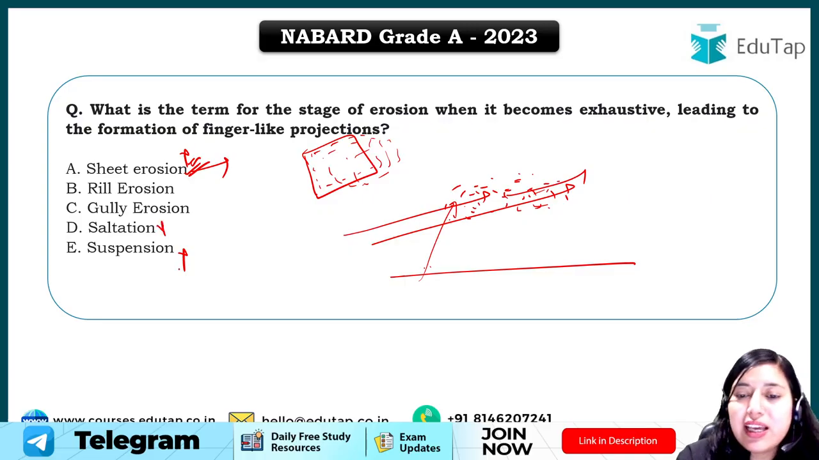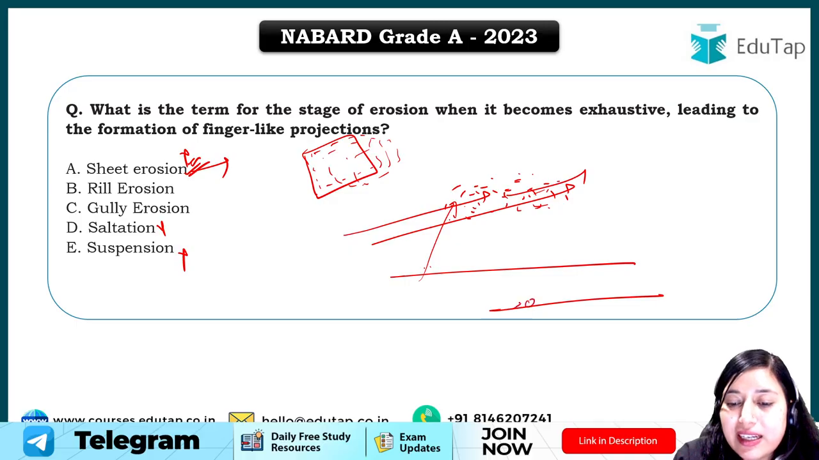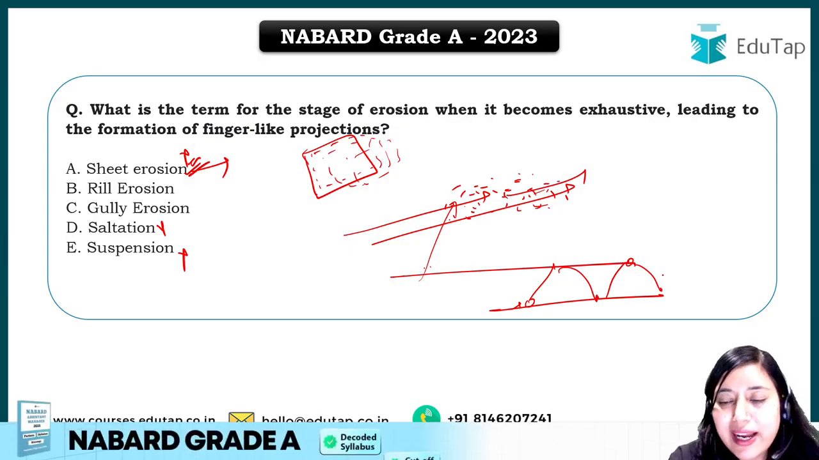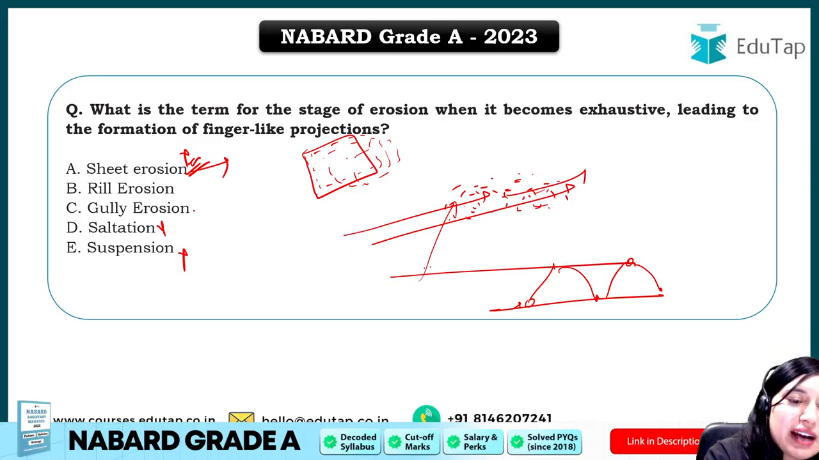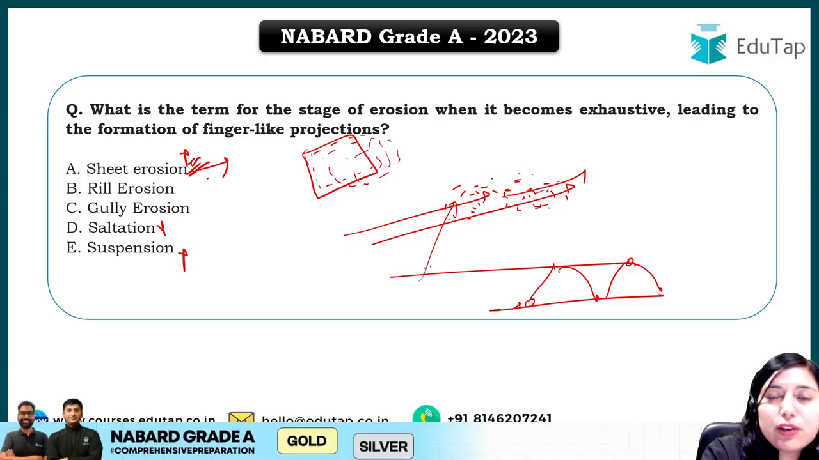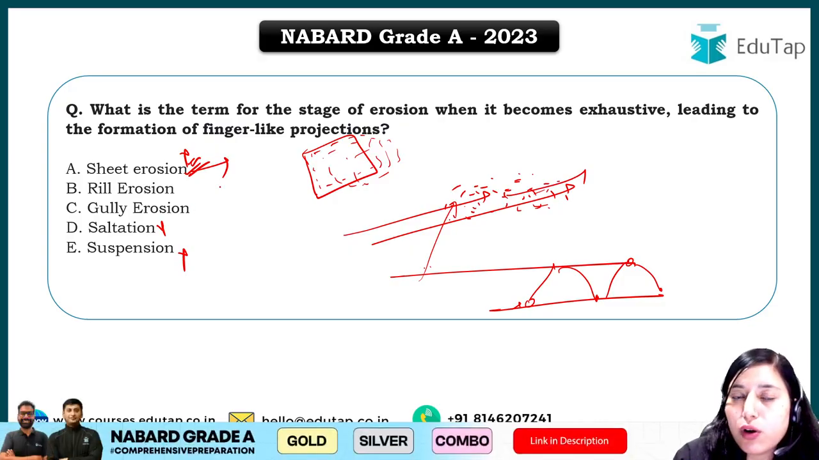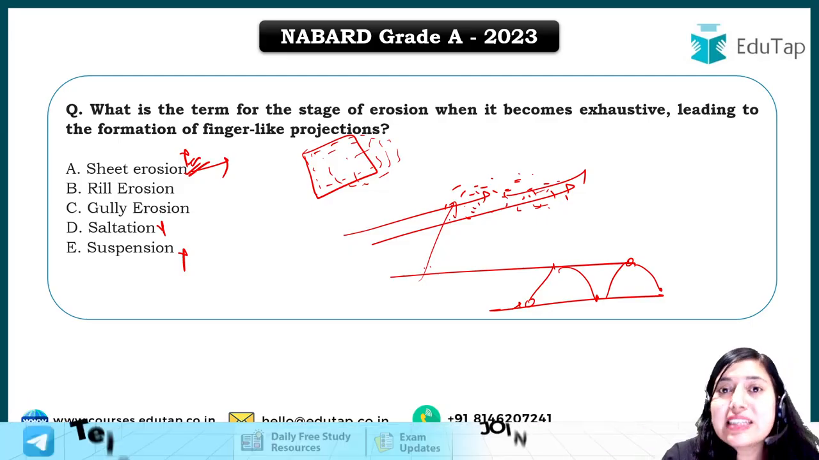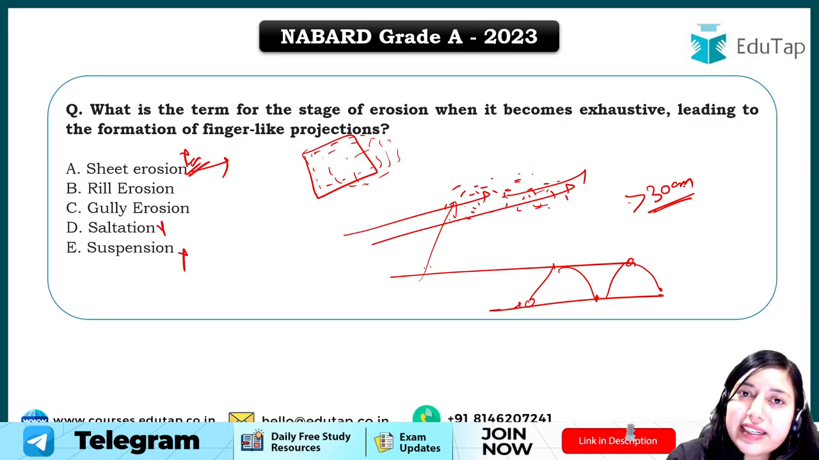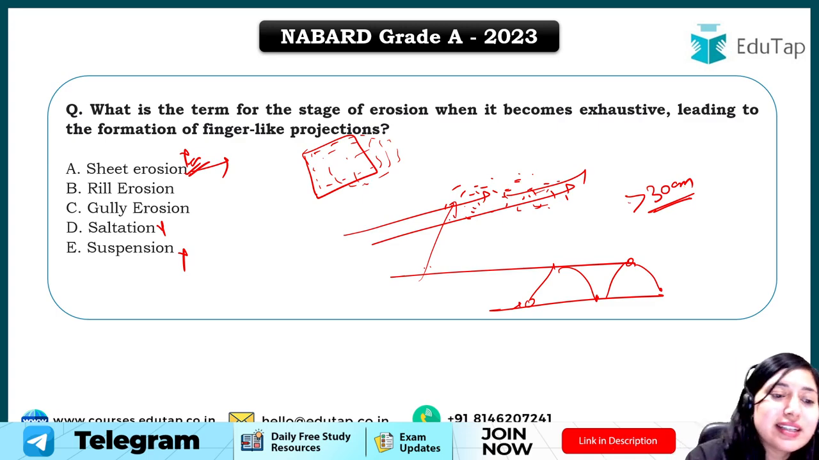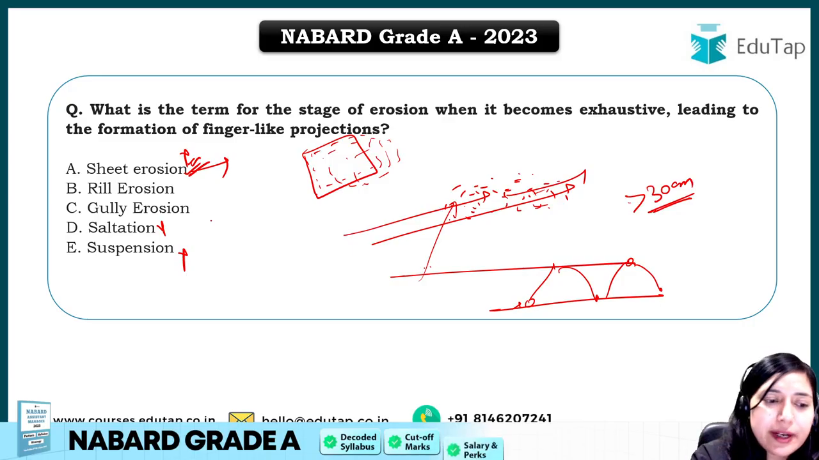Then we have saltation. In case of saltation, the particle once lifted gets bounced back, and if erosion happens in this way, that is called saltation, right? Then we have gully erosion. So what is gully erosion? It is an extensive form of erosion where gullies are formed, and the depth of these gullies is more than 30 centimeters, right? And it is not easy to cure. It's not possible to cure these gullies once they are formed, right? So it is not the answer.